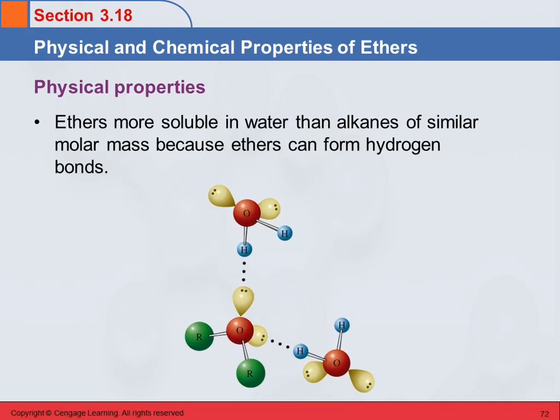It cannot hydrogen bond with other ether molecules, but it can with water, because we've got this oxygen here with the lone pairs. So this oxygen interacts with the hydrogens on water molecules, and so the ethers are going to be more soluble in water than the alkanes are, even though their boiling points are similar.